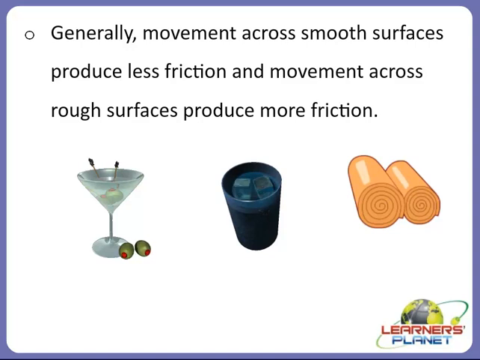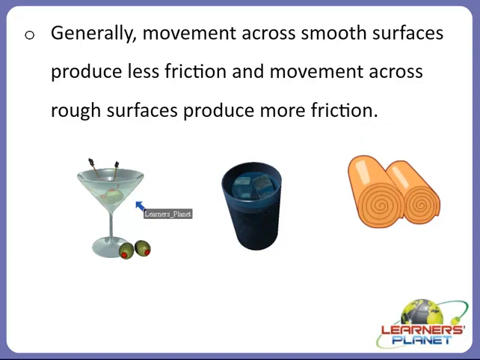So always remember that if there was no friction, anything that started moving would never stop. And if there was too much friction, nothing would move. So generally, movement across smooth surfaces produces less friction, and movement across rough surfaces produces more friction.